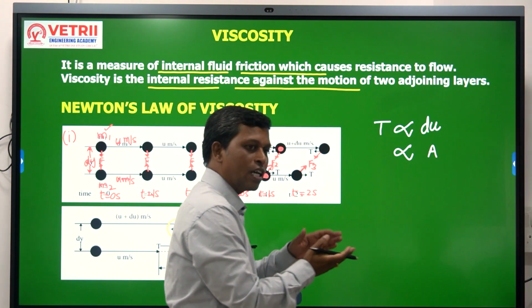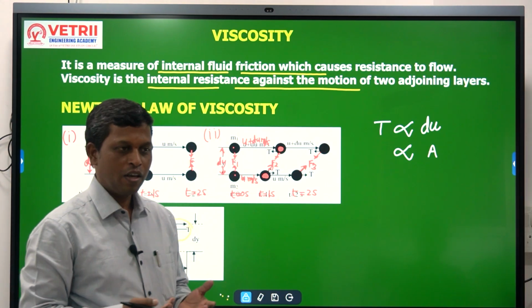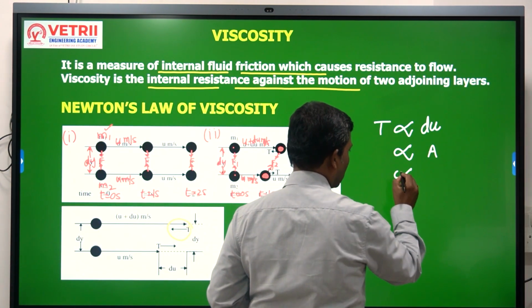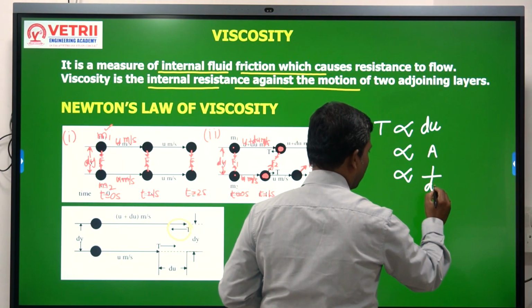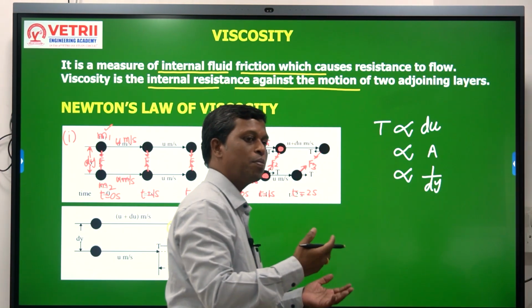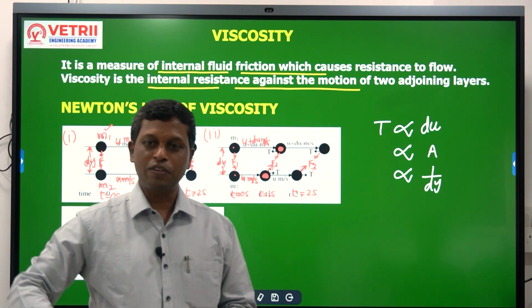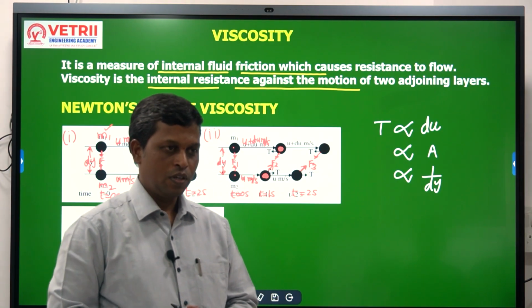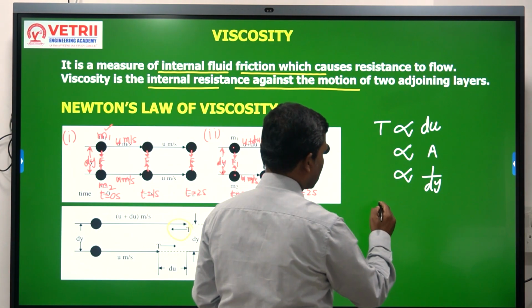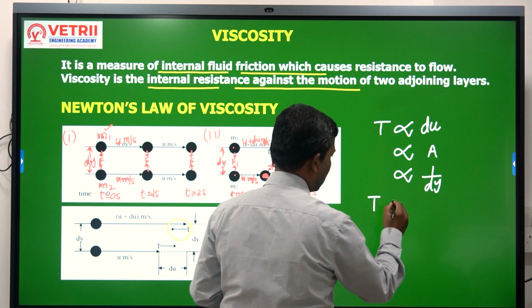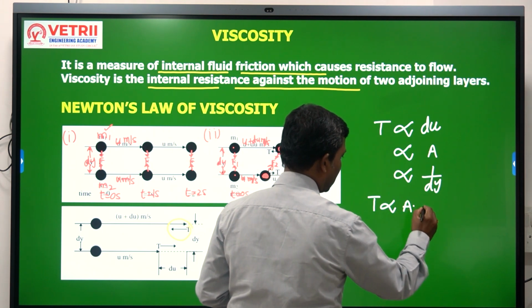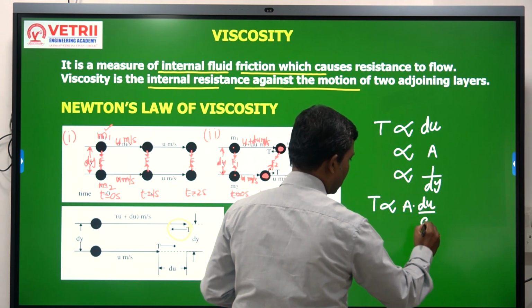What is A? Area in shear. And this is also proportional to 1 by dy, or inversely proportional to the distance between the molecules. If we rearrange all these terms, T is proportional to A du by dy.